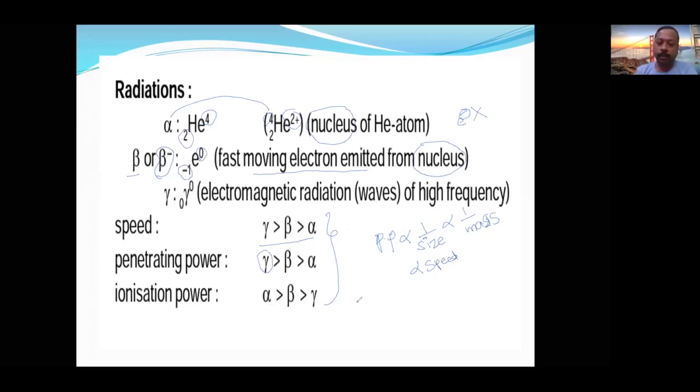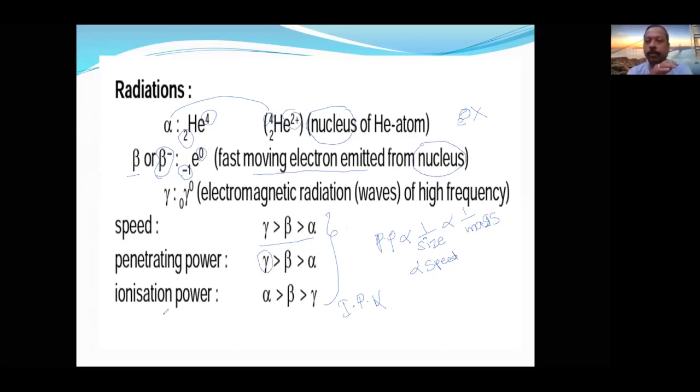Next, ionization power. Ionization power means that the gas through which the radiation is passing is converted into ions. It does not mean the energy required to ionize.